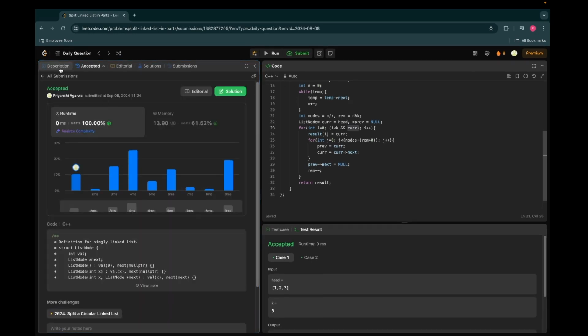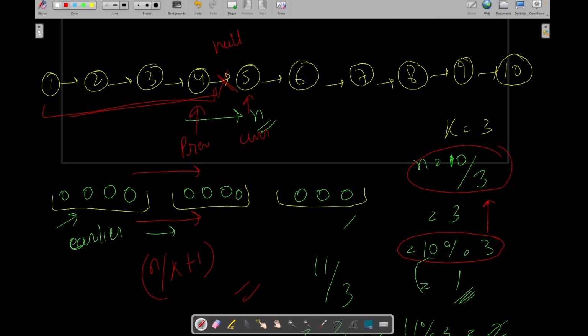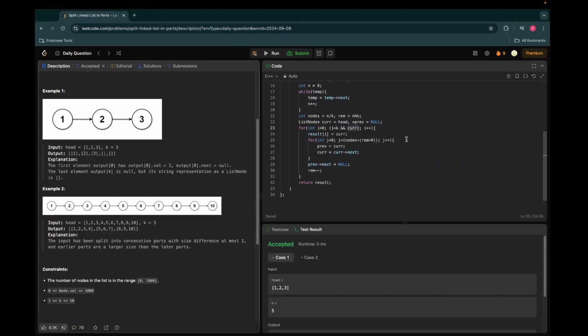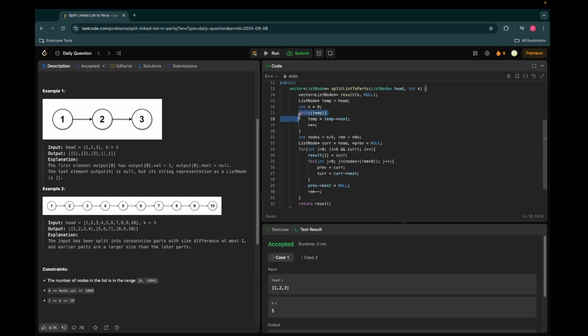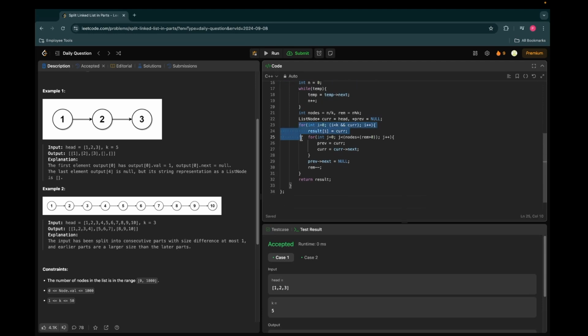Yeah, it's working fine. So now let's talk about the time complexity for this. See, we have used this one loop for iterating the linked list for calculating the length of the linked list, and this another loop for again iterating and dividing the linked list into k parts. Don't see these as two nested loops, I would say, because overall they are just iterating the complete linked list once.